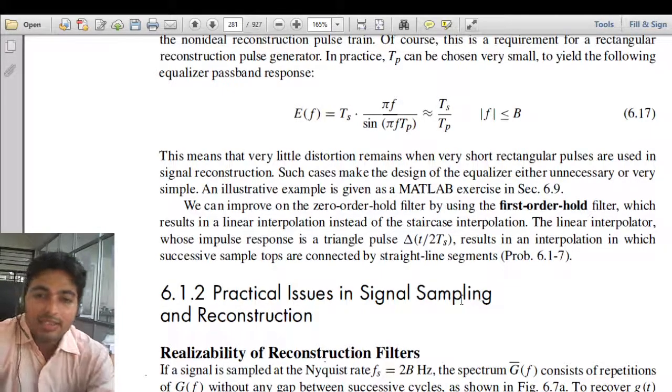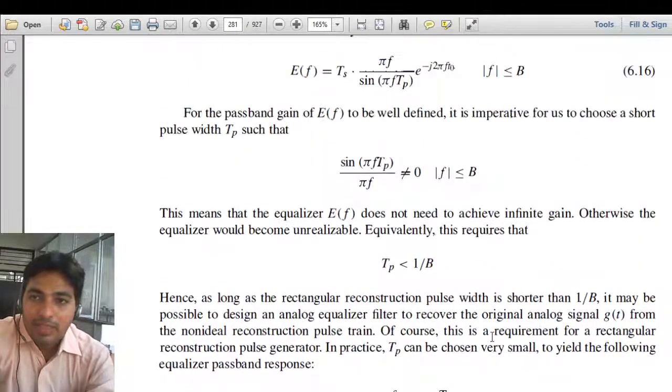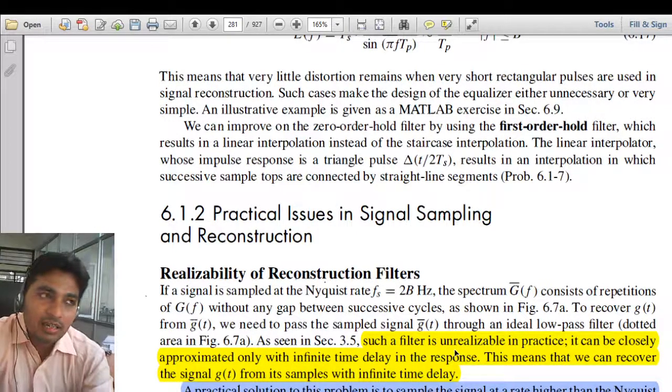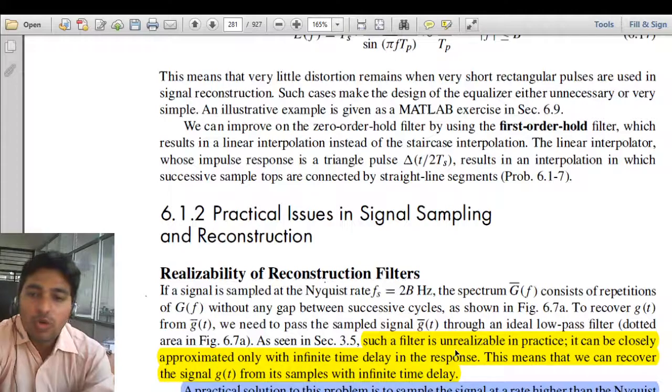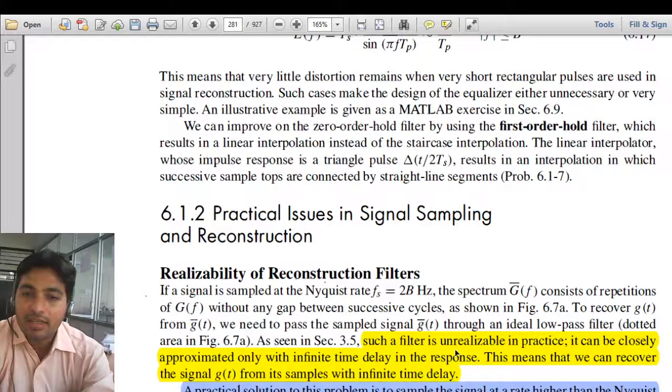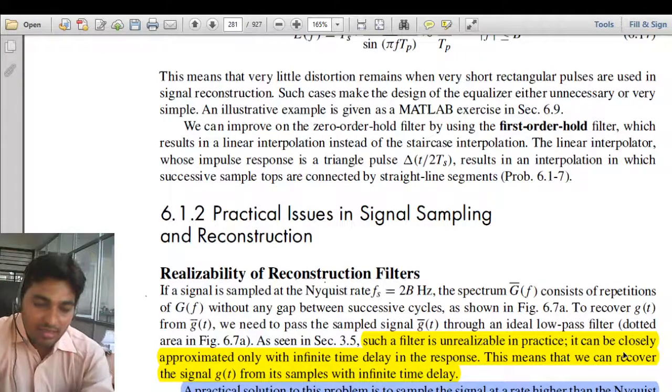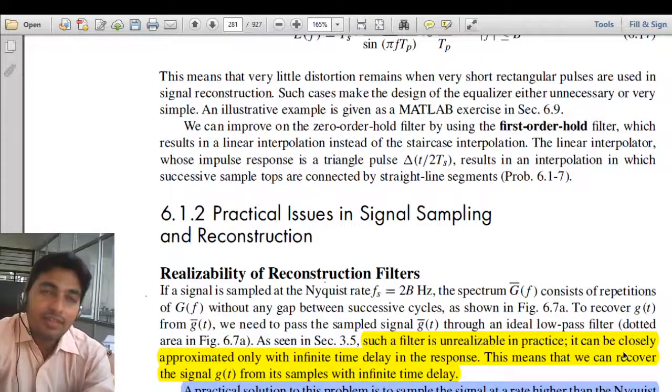When it is taken exactly at the Nyquist rate, in the spectrum there will be no spacing between two spectra. There will be repetition of spectra, but no gap between two successive spectra, and from this we want to recover our actual signal from the sampled signal.